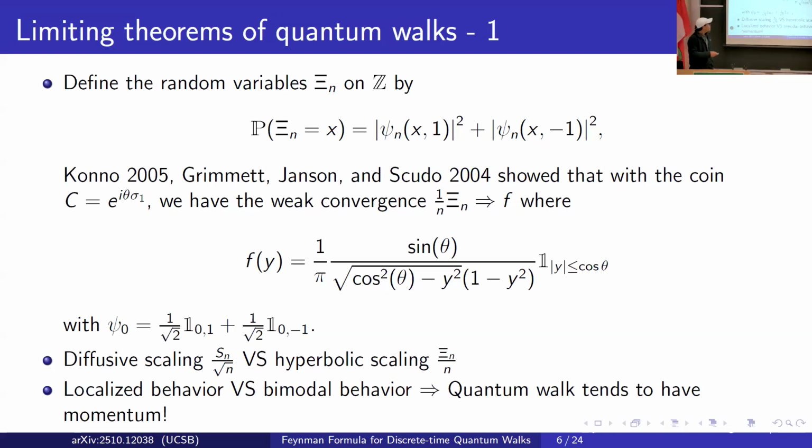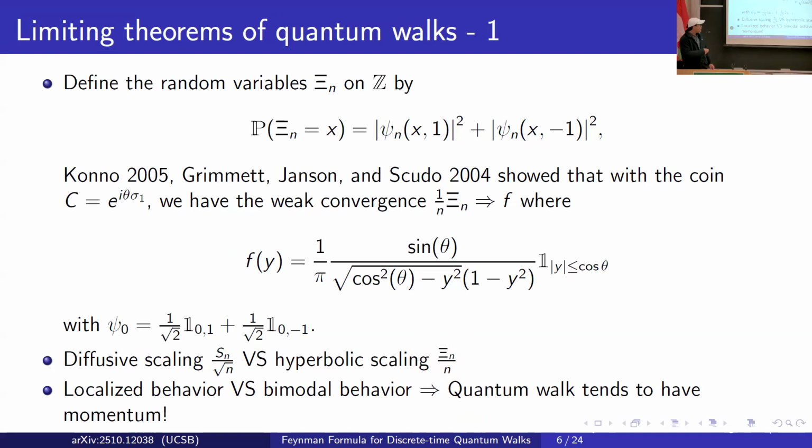Okay, so now let me give a brief comparison between this quantum walk limit and the classical regime, the classical central limit theorem. For the classical central limit theorem, we have the limit when we scale by the square root of n. For this one, we have the limit with the scaling of n. So by this, we can already see some evidence on why we have the quadratic scaling: the quadratic increase in the time.